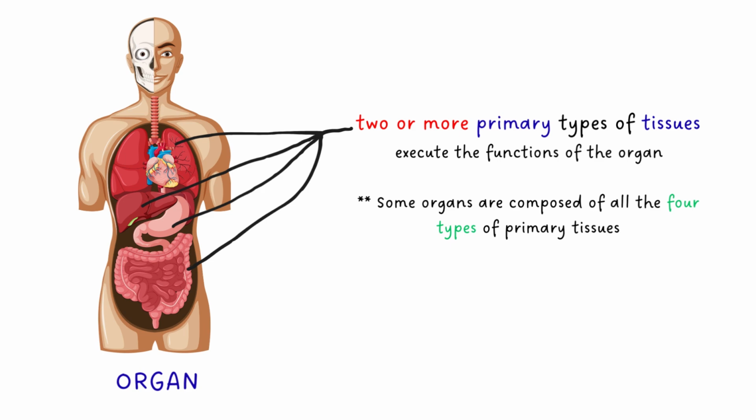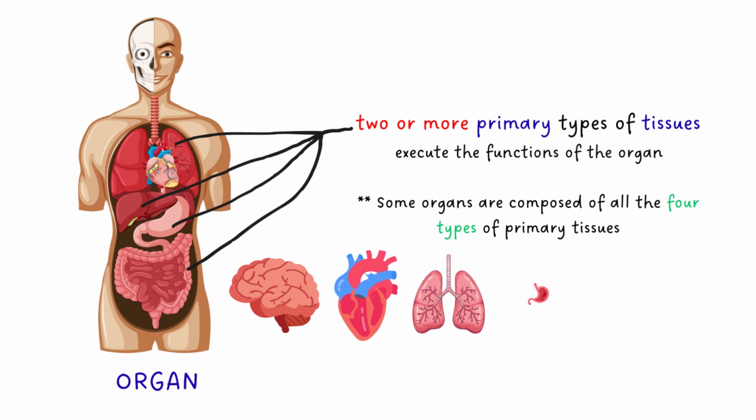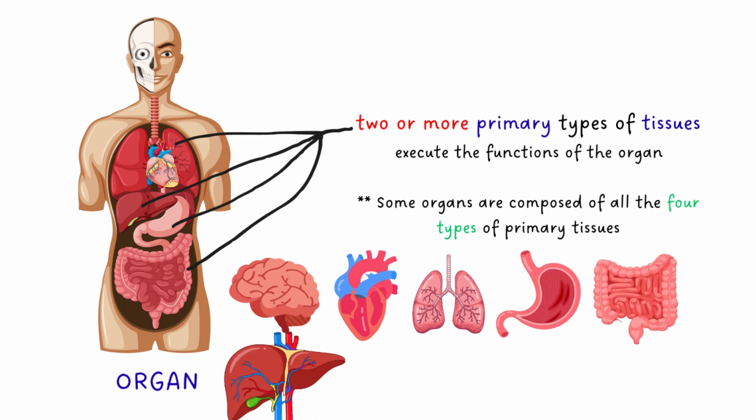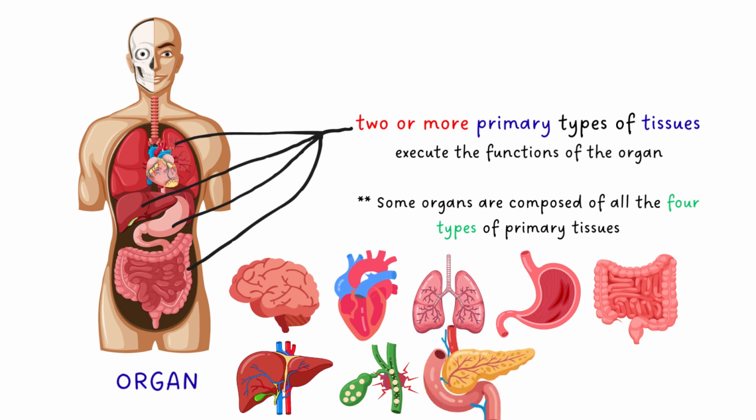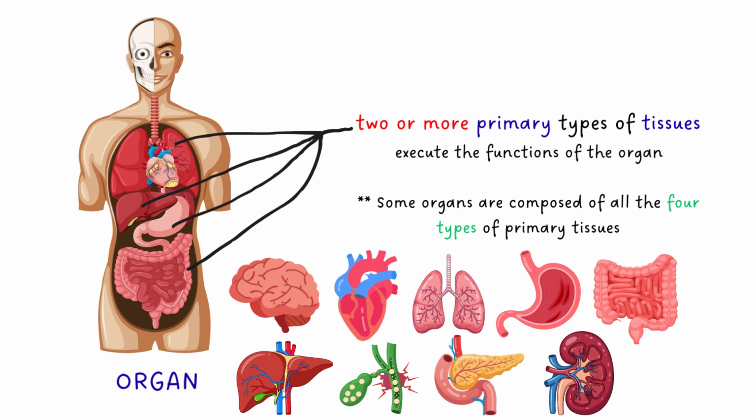Some examples of organs in the body are the brain, heart, lungs, stomach, intestine, liver, gallbladder, pancreas, kidneys, and endocrine glands.